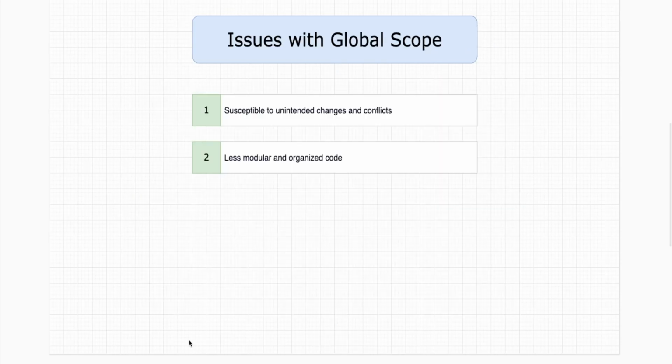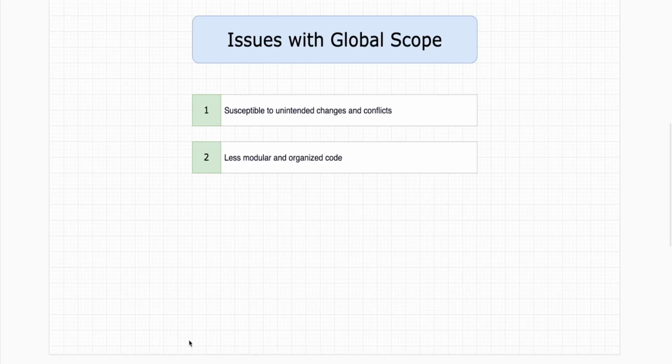Despite the fact that global scope is convenient and flexible, sometimes it comes with a lot of issues. As we are dumping everything in the global scope, we end up writing code that is more susceptible to unintended changes and conflicts.